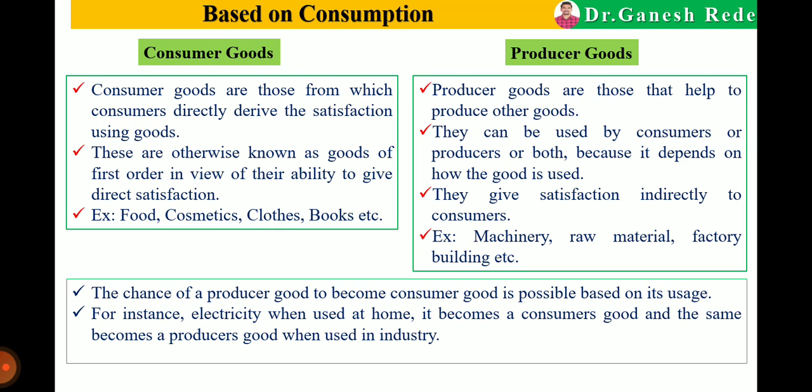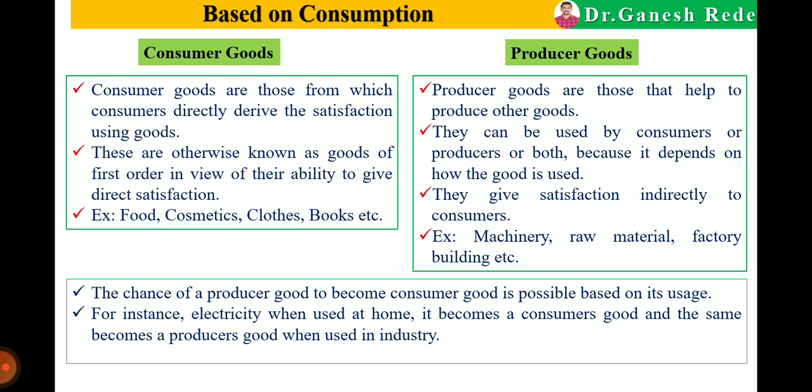Based on consumption, goods are classified as consumer goods and producer goods. Consumer goods means from the consumption point of view, and producer goods means from the production point of view.